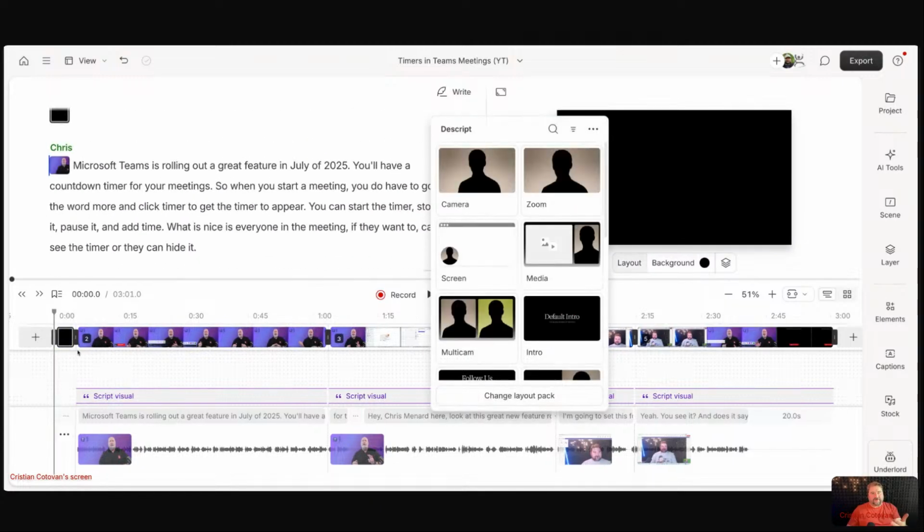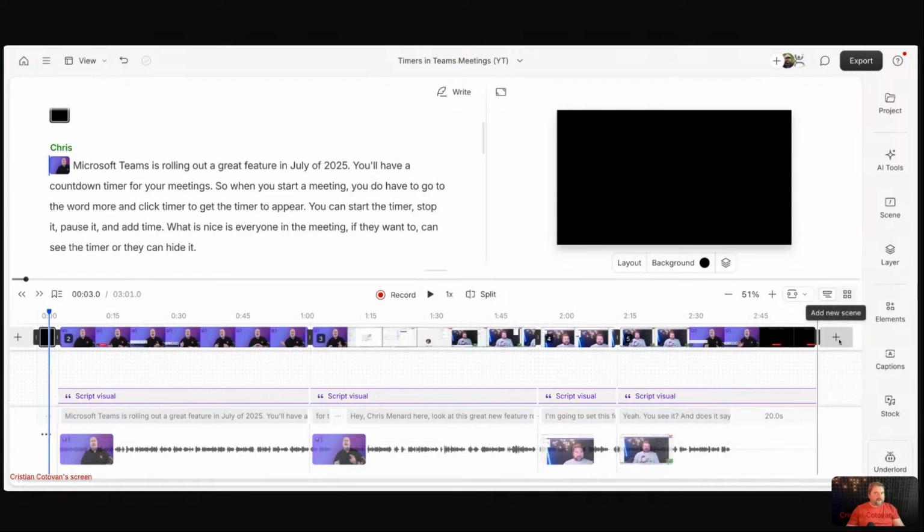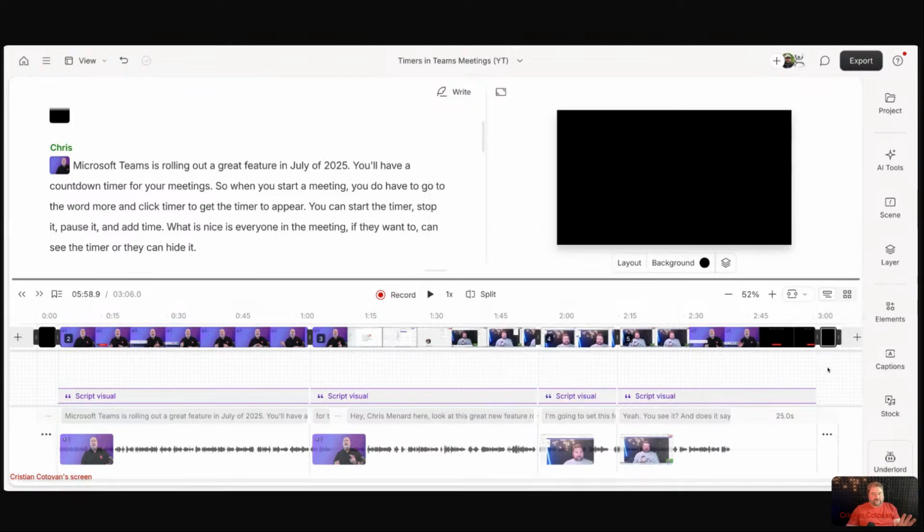Descript brings up this layout thing because it thinks I want to apply a layout to that scene. I don't. I'm just going to click away, which means I have a blank scene there with black on it. There's nothing going on. That's fine. And you can have another one at the very end of the composition when you want to add maybe an end screen or something like that. You just add it at the end, clicking this big plus sign right there. Again, it brings this layout thing. I don't want to do that now.